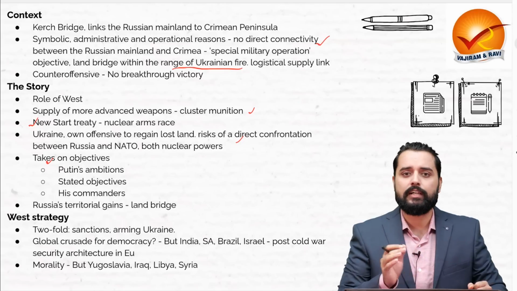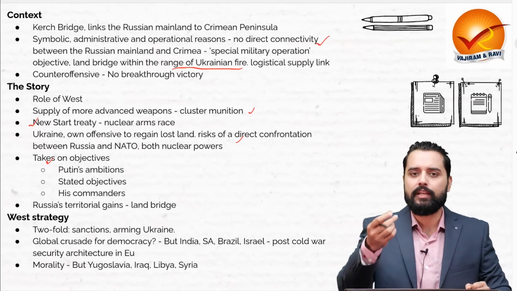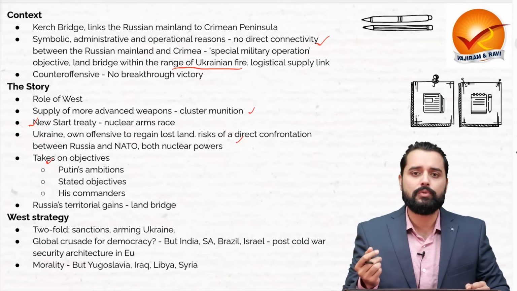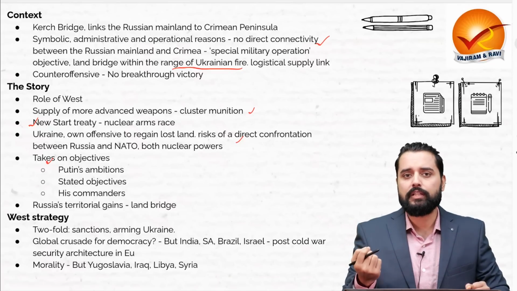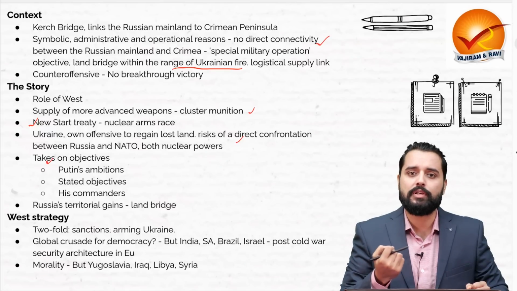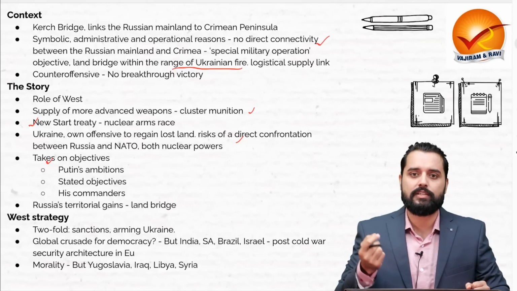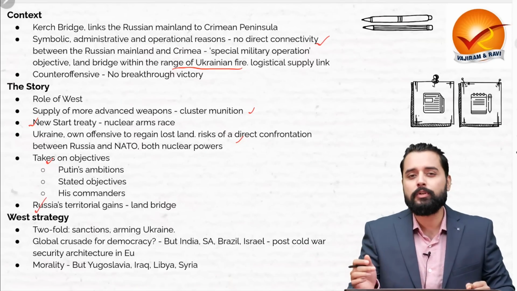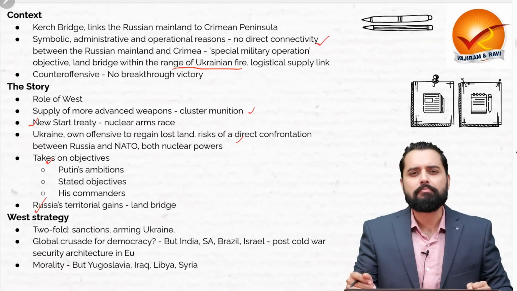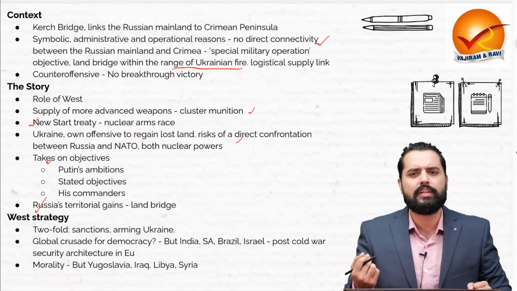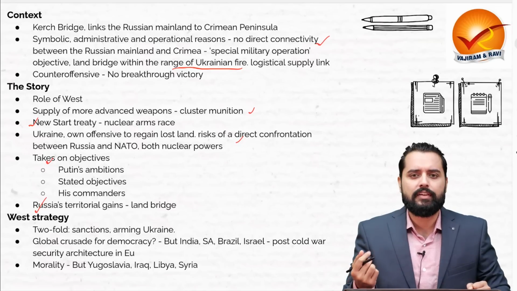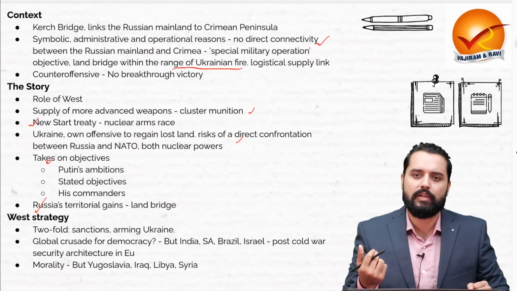They say that Russia should take the entire eastern region of Ukraine, from Kharkiv in the north to the Donbas region in the east to Kherson and Odessa in the south, so that Russia has a hold over that area. Now, Russia's territorial gains have been significant. As of March this year, it even controlled about 20% of Ukrainian territories, and recently Ukraine is trying to regain some of that but has not been very successful.